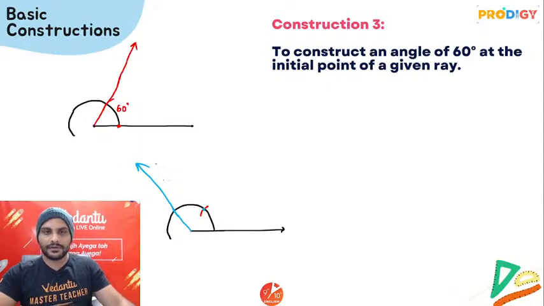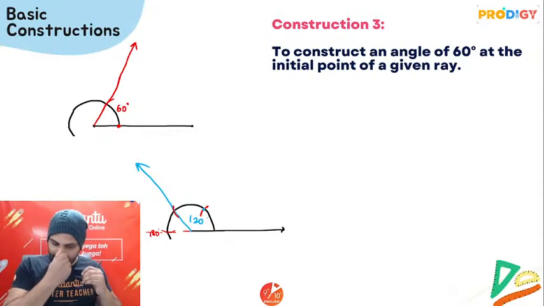And if you make one more arc, then this will give you 180 degree. Is this clear? 60, 60, 60.